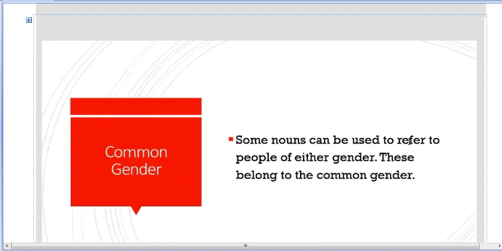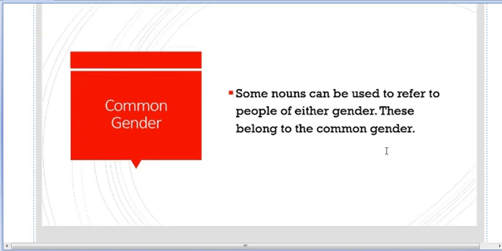Now moving on, the final gender, we have common gender. Some nouns can be used to refer to people of either gender. These belong to the common gender. What does that mean? Let us say I said, I went to the doctor yesterday. From hearing the word doctor, are you able to know if the doctor was a male or a female? Or if I say that my English teacher scolded me, by just hearing the word teacher, were you able to know if the teacher was male or female?